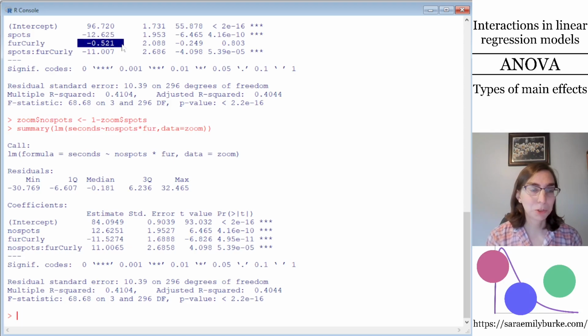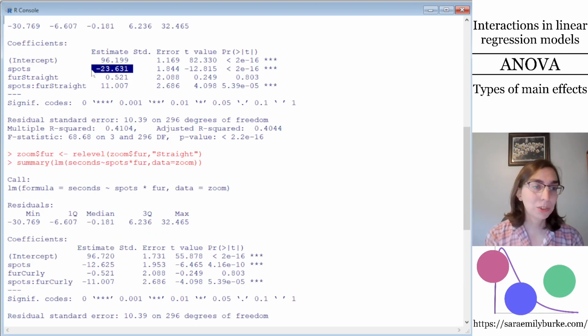There was almost no difference between curly and straight-furred dogs in the case where they had no spots. But when they have spots, when spots is the reference category, the dogs with curly fur run the obstacle course 11.5 seconds faster than those with straight fur, and that difference is statistically significant. This is another way of thinking about what this interaction means, and for the sake of completeness, I wanted to show it to you to remind you of what was covered in the last video.